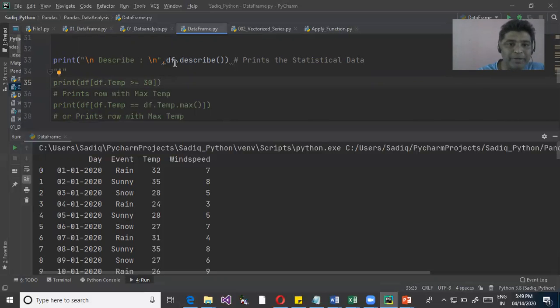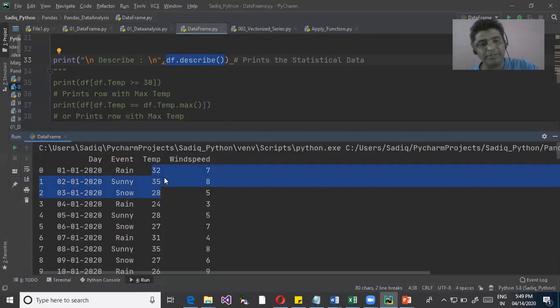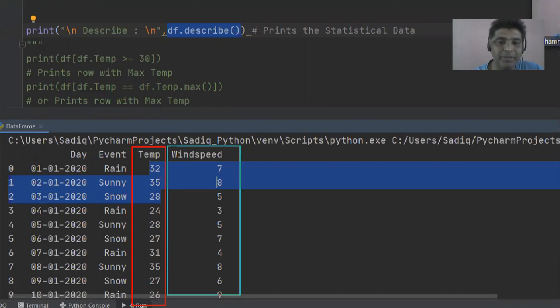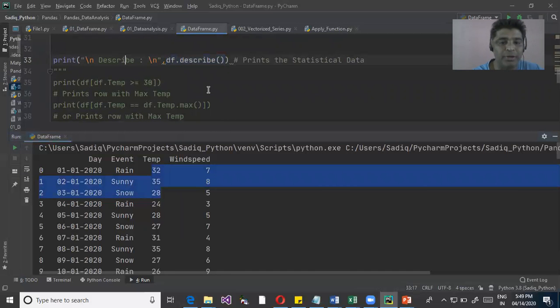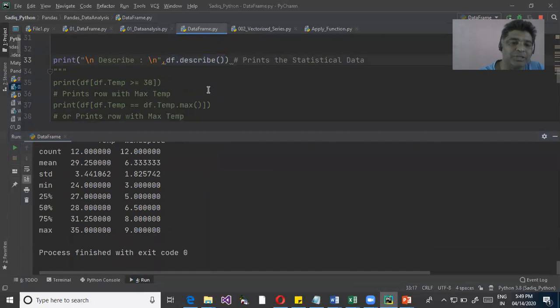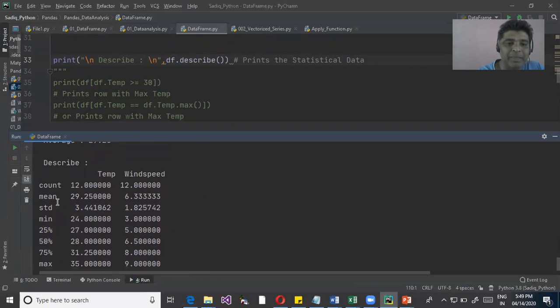So when I use describe, it will describe all the numerical fields. What are the numerical fields here? We have temp and wind speed. These are the numerical fields. It gives me the count, the highest and the lowest value, the standard deviation, and the minimum, average, and so on at each percentile. So the same describe, but applying only on the numeric fields.